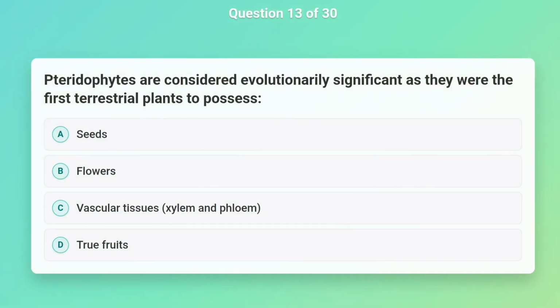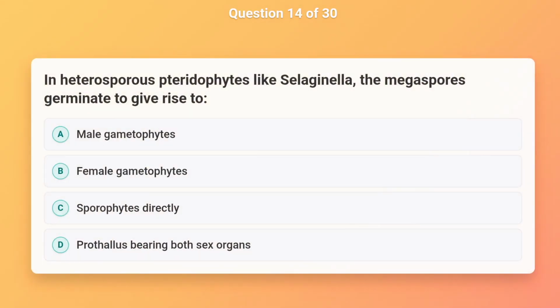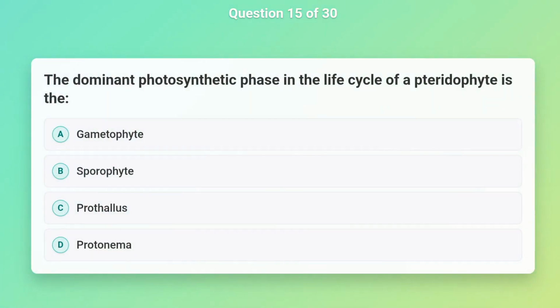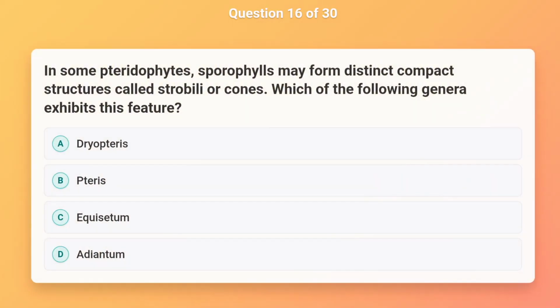Pteridophytes are considered evolutionarily significant as they were the first terrestrial plants to possess vascular tissues, xylem and phloem. In heterosporous pteridophytes like Selaginella, the megaspores germinate to give rise to female gametophytes. The dominant photosynthetic phase in the life cycle of a pteridophyte is the sporophyte. In some pteridophytes, sporophylls may form distinct compact structures called strobili or cones. Which of the following genera exhibits this feature? Equisetum.